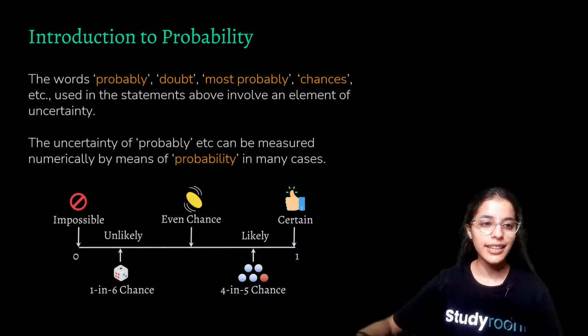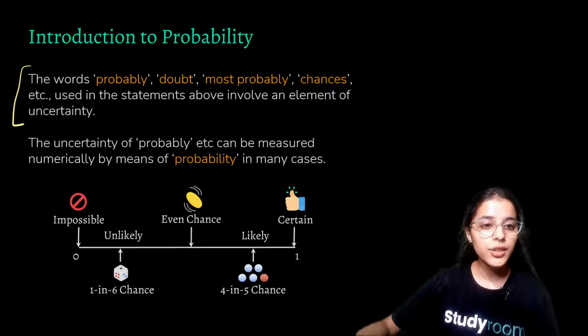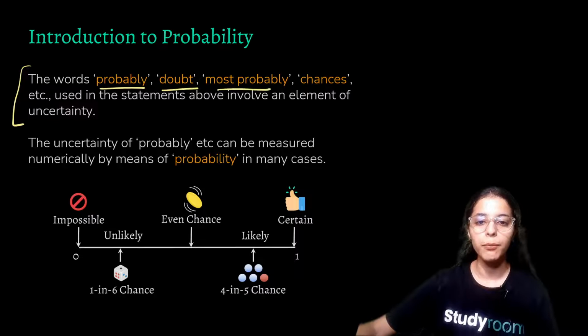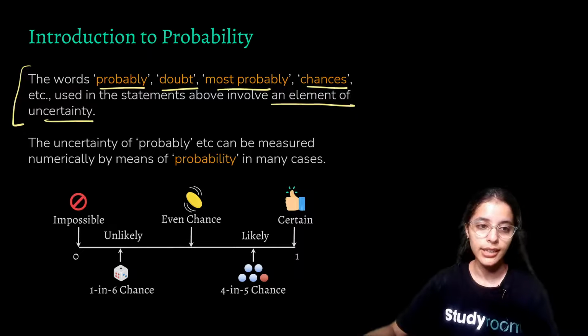So now let us see what is written in this statement. The words probably, doubt, most probably, chances, etc. are statements that involve an element of uncertainty.